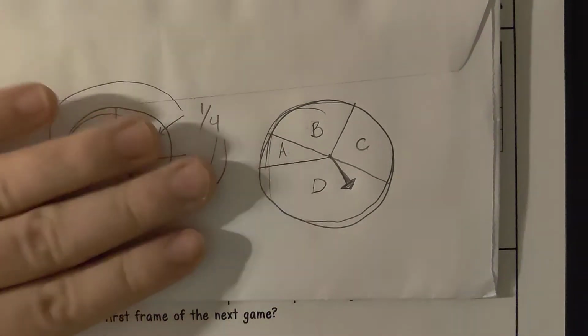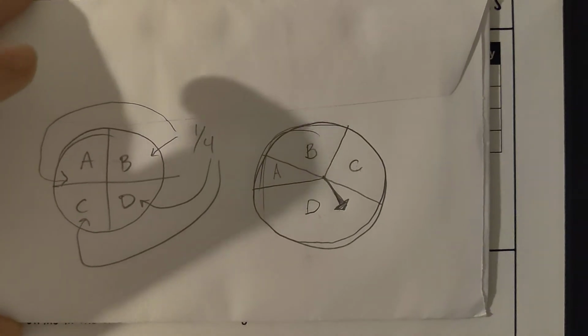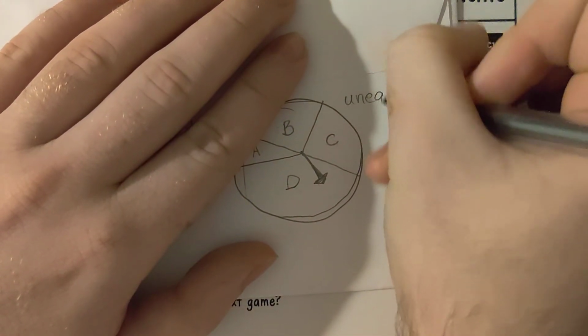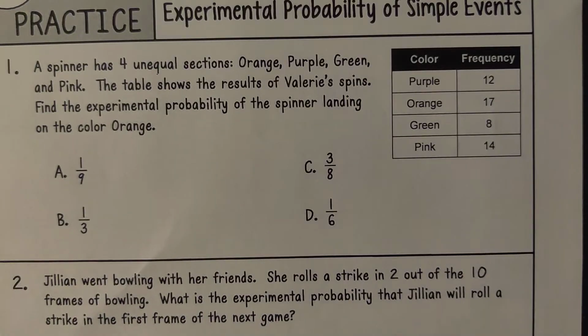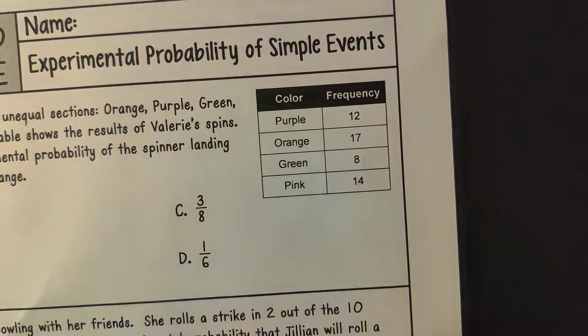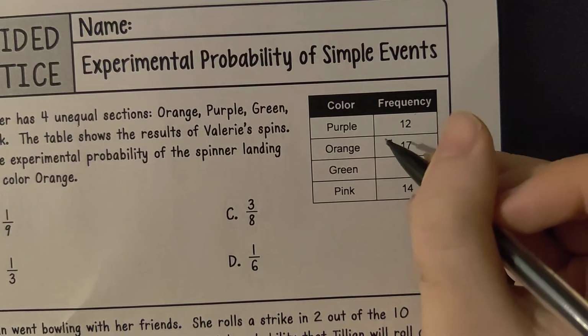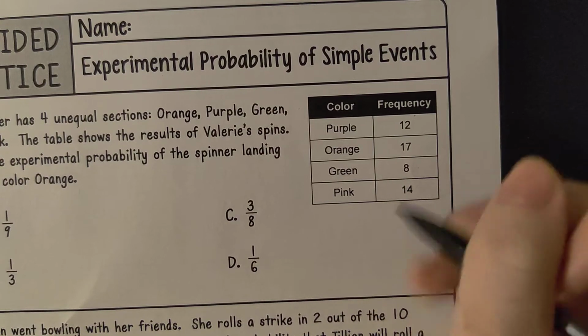But we have to do an experiment, and that's what experimental probability does. These have unequal sections. So for my unequal sections, what we have to do is consider all of my spins. Now, Valerie spun 12 for purple, 17 for orange, 8 for green, and 14 for pink.